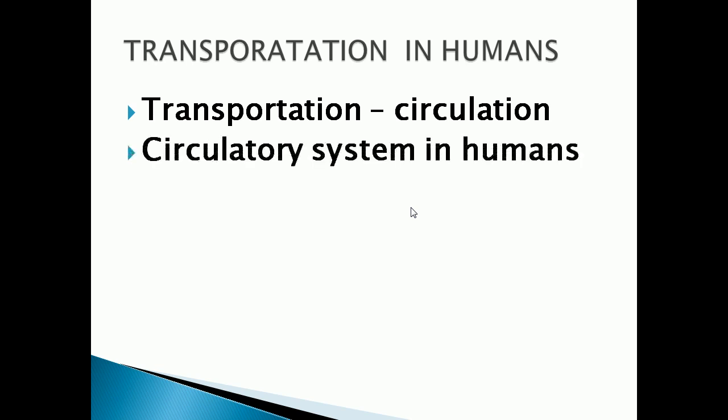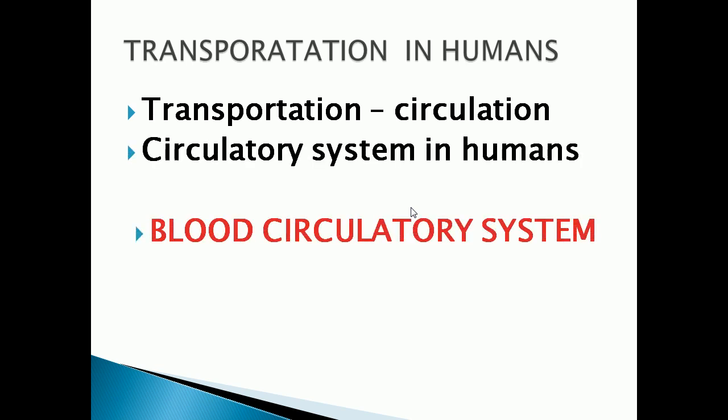Transportation takes place with the help of circulation of blood throughout our body. The circulatory system in humans can be divided into two: the blood circulatory system and the lymphatic system. We are going to see about both the blood circulatory system and the lymphatic system.